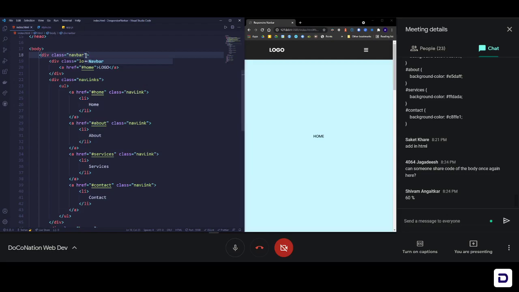Okay, so this is the animation we are going for. So basically the concept is clear, that the thing we need to be doing is whenever I click on this icon, my code should add open here, and whenever I click it again, it should remove it. That is the core concept.